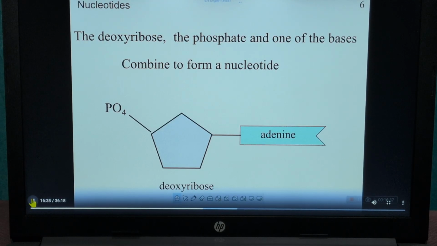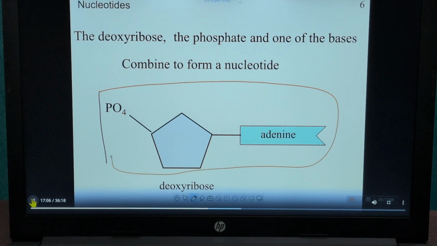This is a nucleotide. What is a nucleotide? When nitrogenous bases are attached with ribose sugar, and that ribose sugar also has a phosphate group, then this whole structure is called a nucleotide.